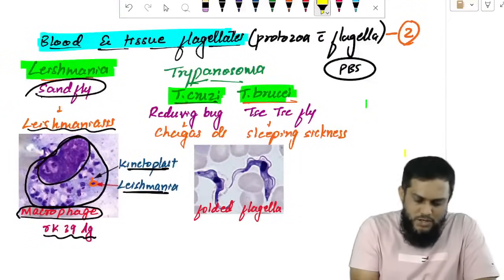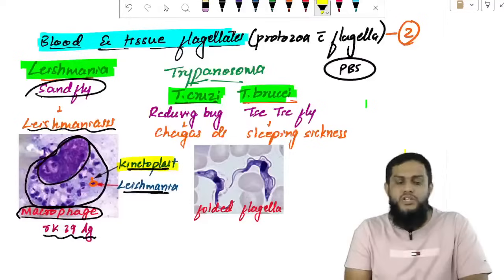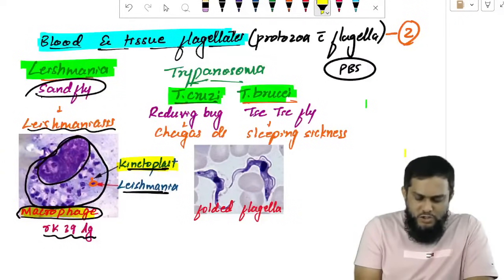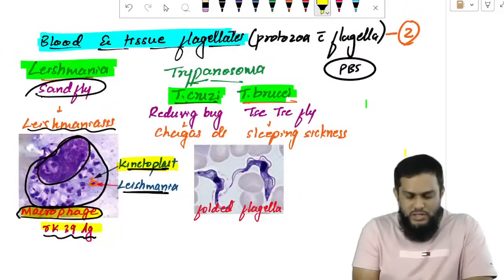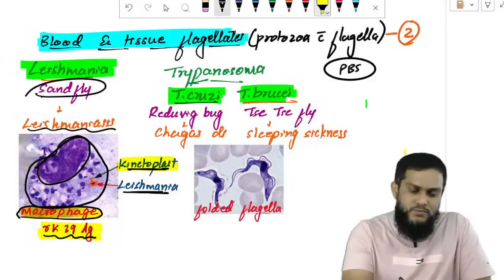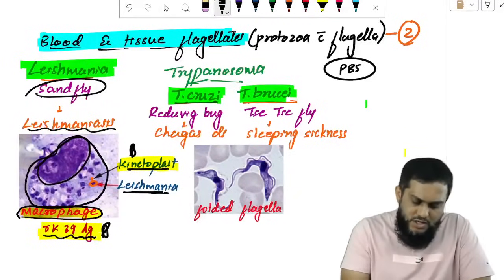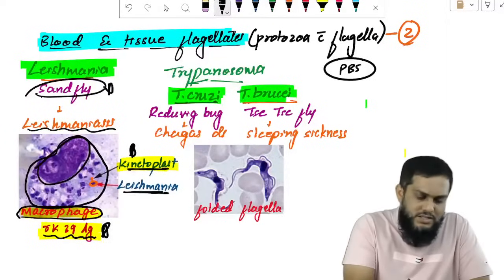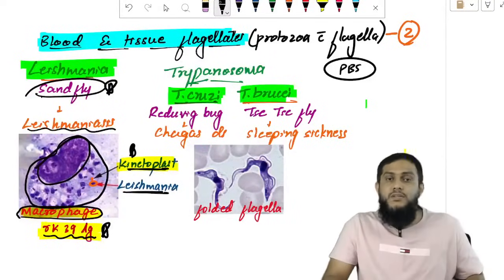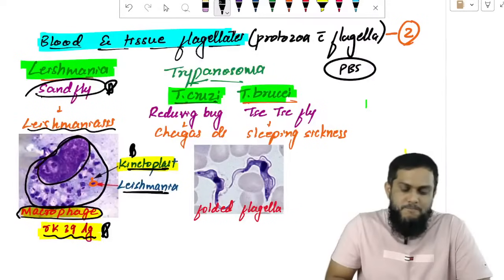Leishmania is always present within macrophage and is RK39 antigen positive. I will highlight kinetoplast and RK39 antigen, and I will highlight the sandfly. These are the 3 things which are important to remember.